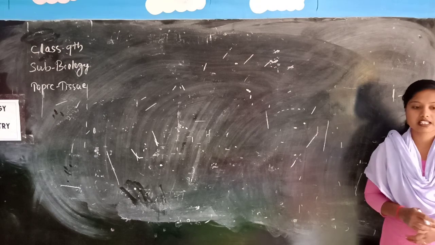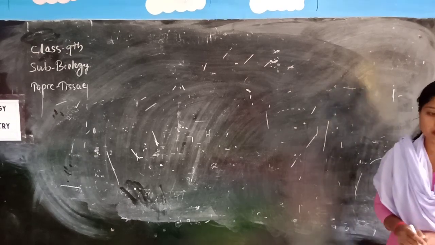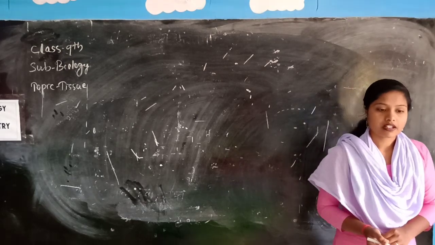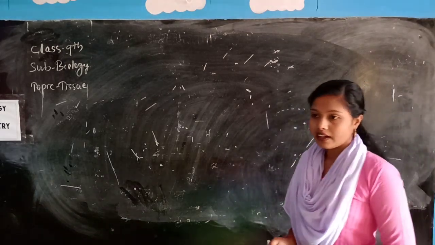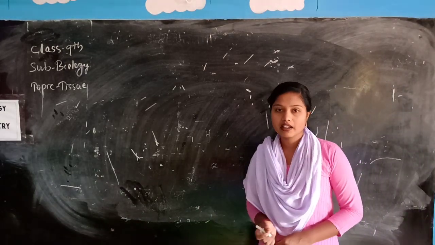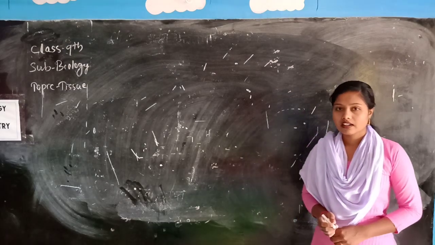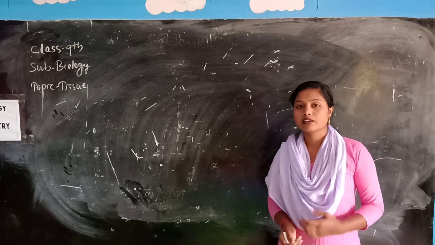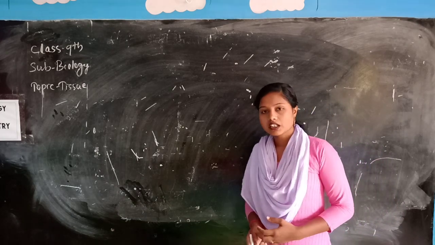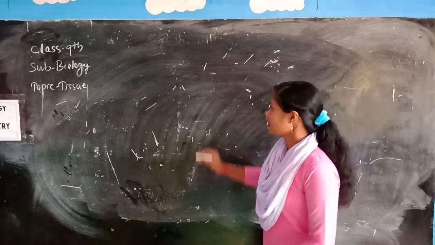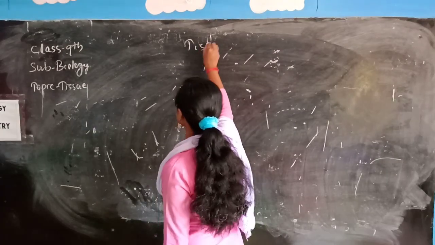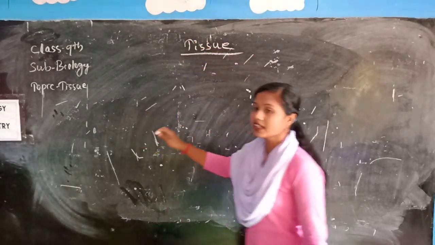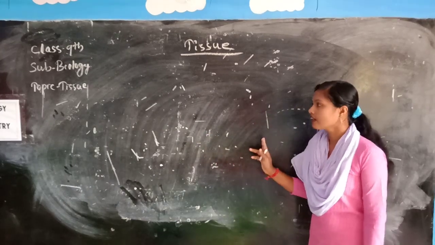Most of these cells are special to carry out a few functions. Each specialized function is carried out by a few cells, and these specially functioning cells are grouped together and called tissue. Tissue means a same-functioning cluster of cells.